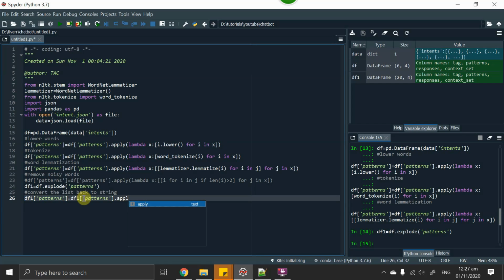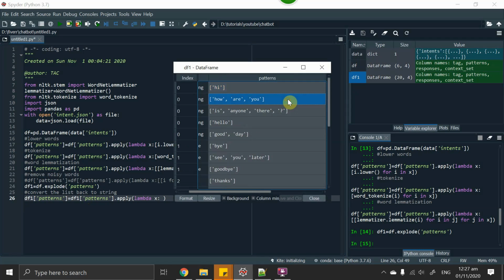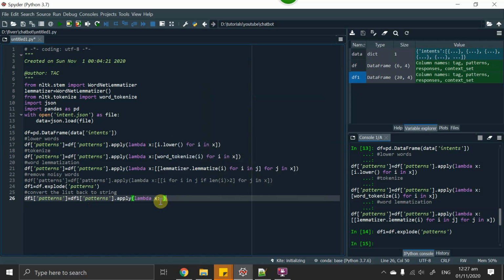Dot apply. This is my favorite function, just lambda x, and x is, as I have told you, this full thing selected. I will do join x.